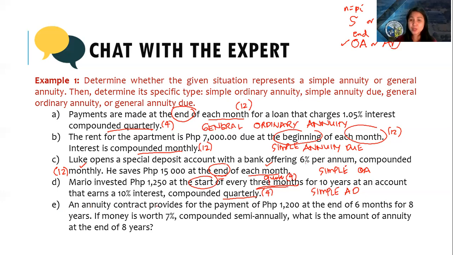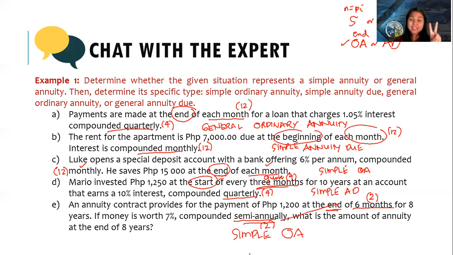Next, letter E. An annuity contract provides for the payment of 1,200 pesos at the end, so ordinary annuity, of 6 months. So 2 times a year, right? Semi-annual for 8 years. If money is worth 7% compounded semi-annually, twice a year. Therefore, our compounding period and our payment period are the same. So we call it a simple ordinary annuity.